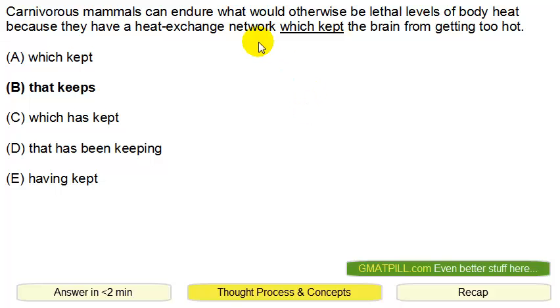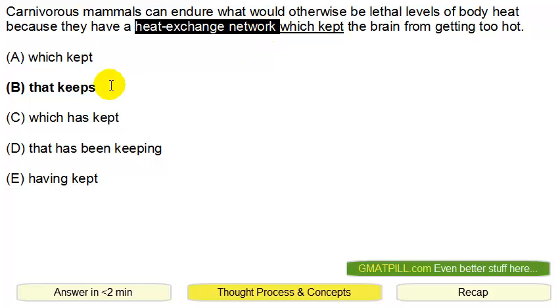Now, on the other hand, if you were talking about heat exchange networks and you were defining what a heat exchange network was, and you're saying, well, yeah, heat exchange networks in general, all of them, keep the brain from getting too hot. Well, in that case, you would use a comma, and then you would say, which keep the brains hot or cold or whatever. But in this case, you're just talking about, out of all heat exchange networks, the kind that keeps the brain from getting too hot.